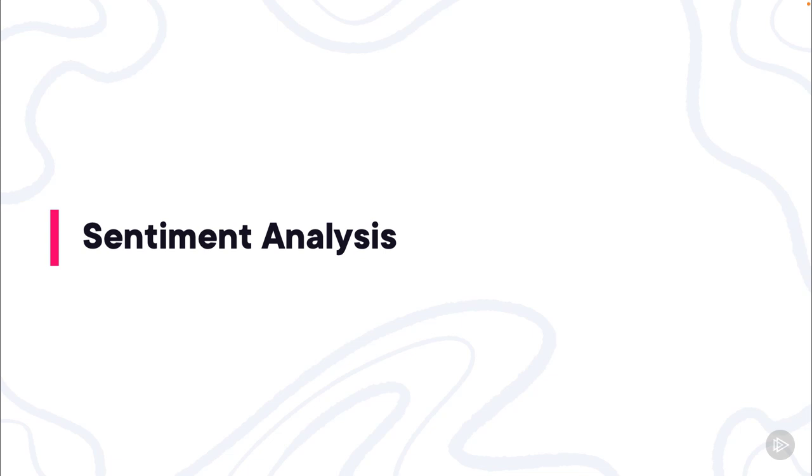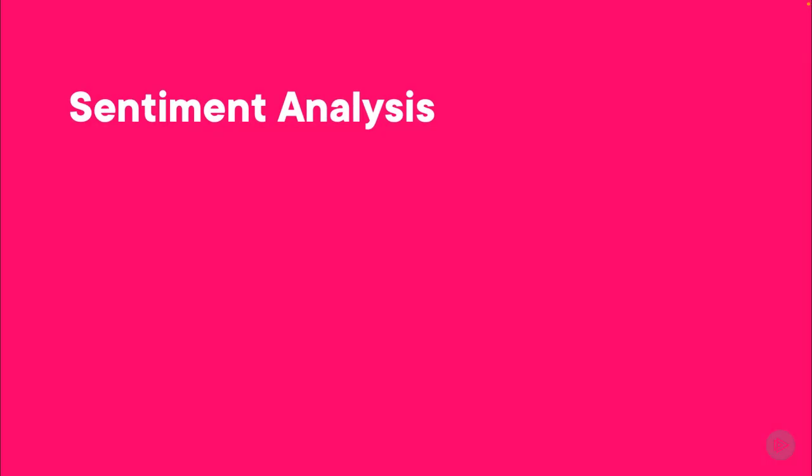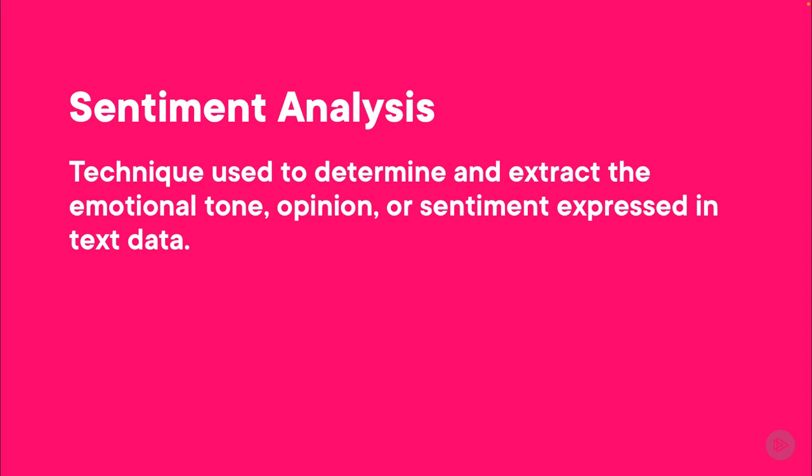A few moments ago, I was talking about how we can use the OpenAI API to classify some text into a set of categories. Well, OpenAI allows taking sentiment analysis even further. Sentiment analysis, let me just define it for a second, is a natural language processing technique that is used to determine and extract emotional tone or sentiment expressed in text data.